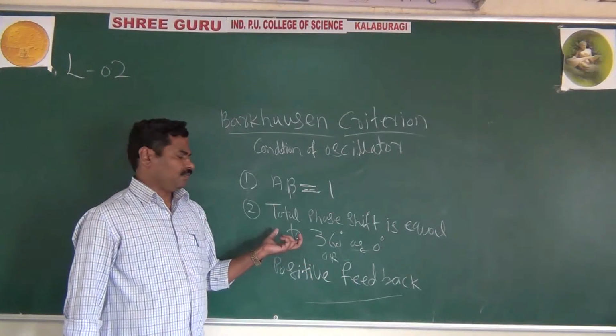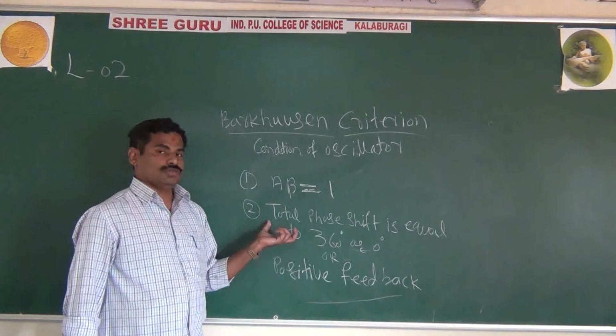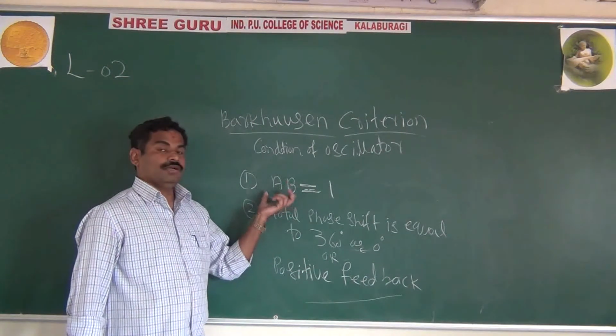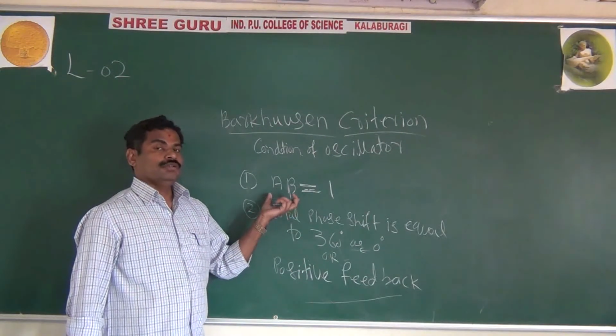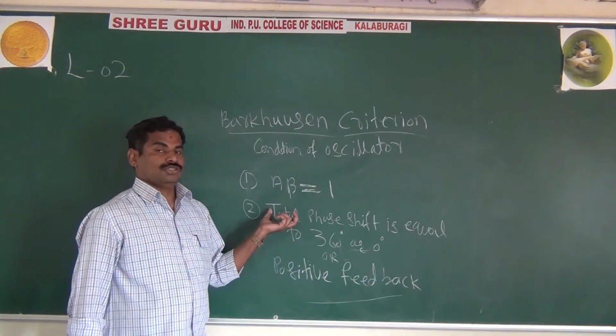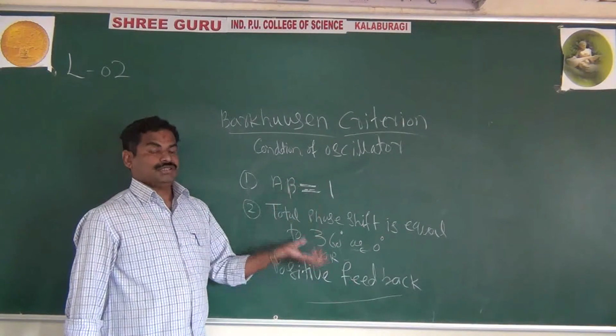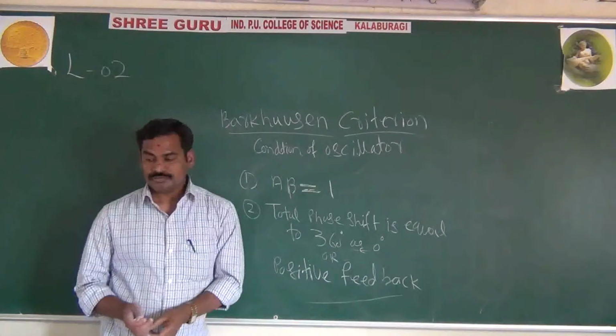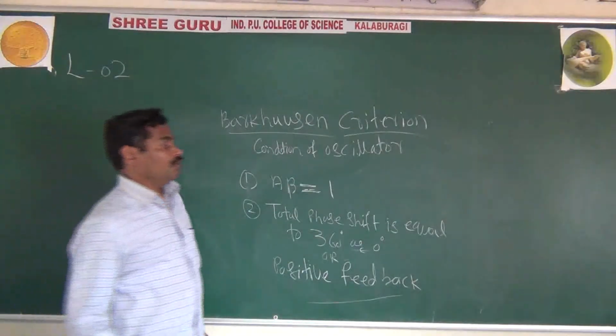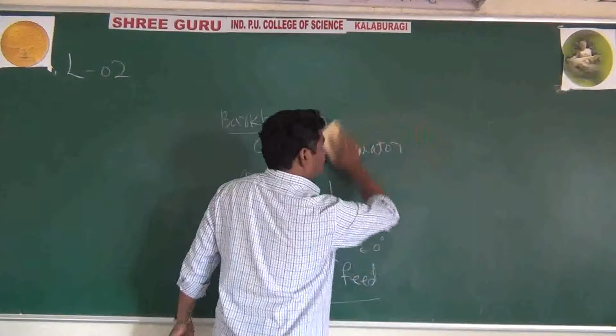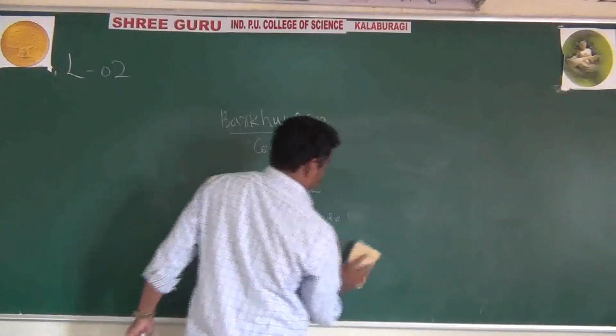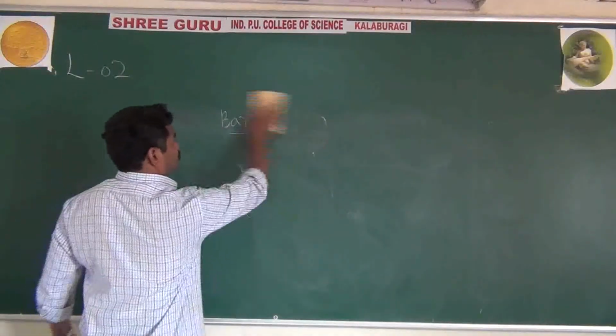As you know already, positive feedback is used in oscillators. Also we want the condition A beta equal to 1, then only your transistor or amplifier acts as an oscillator. This is about the Barkhausen criterion. And finally, let us go to a very important question for your exam, for 5 marks.